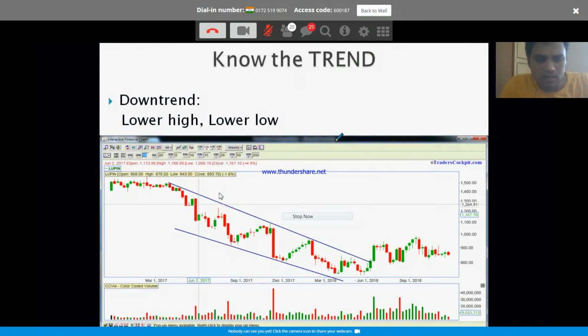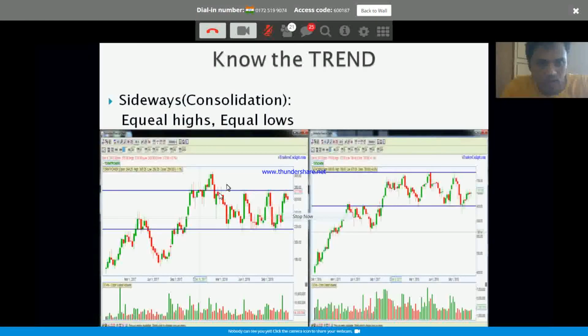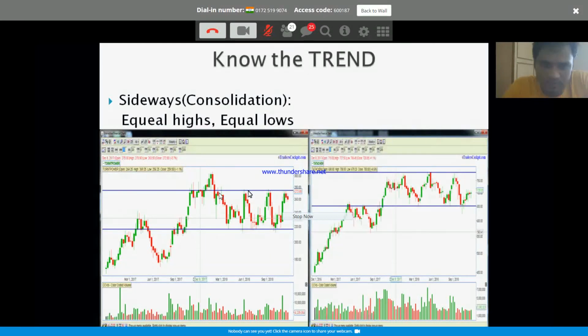This is uptrend and downtrend. Obviously, the consolidation. Okay. The third phase of the market, uptrend, downtrend. Between those two will be the consolidation, also known as sideways movement. Right.